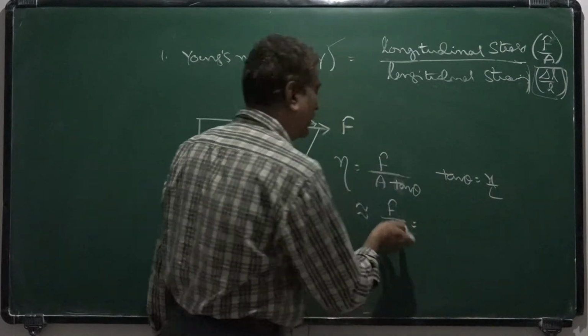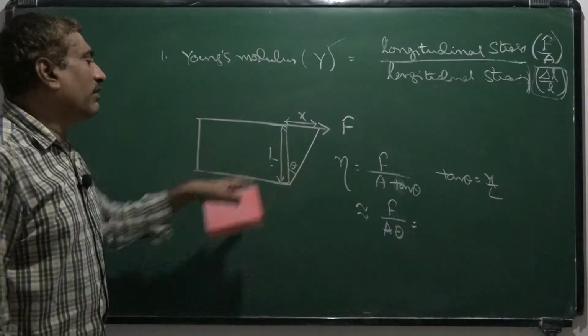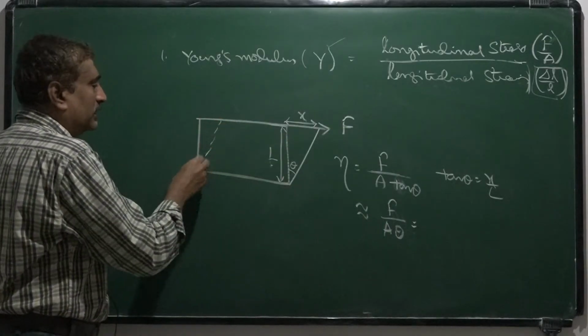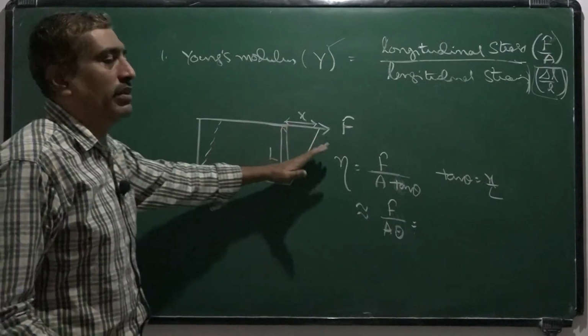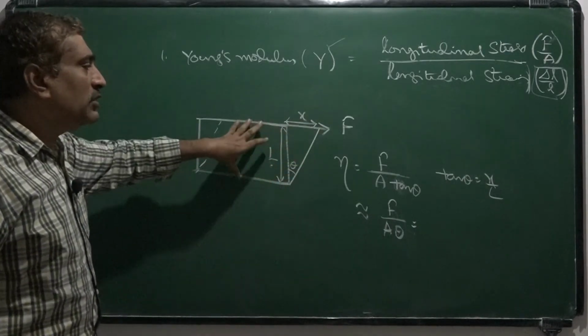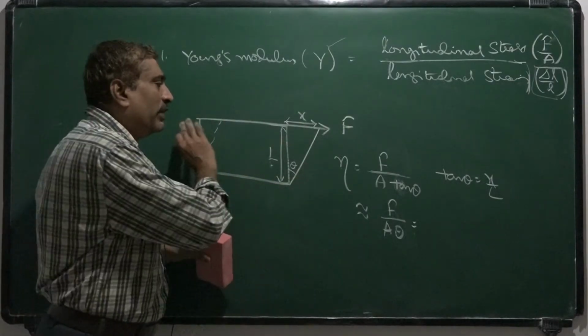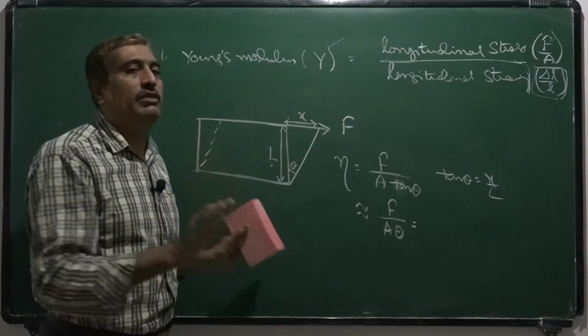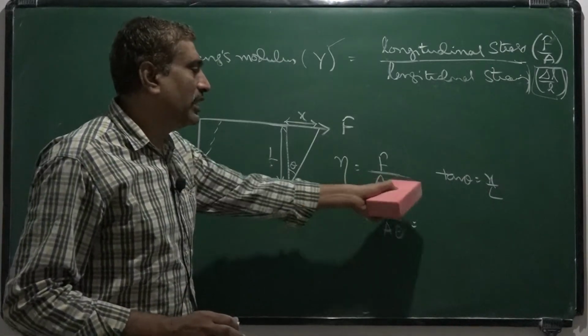Or here also we can write theta is equal to x by L. That means here the rectangular form changes to a parallelogram. That means a rectangular area changes to a parallelogram. So in this way, there is no change in the volume or area of the body. If you consider in 3 dimensions, there may be no change in its volume, but the shape of the body changes. That particular one is called shearing stress and shearing strain.